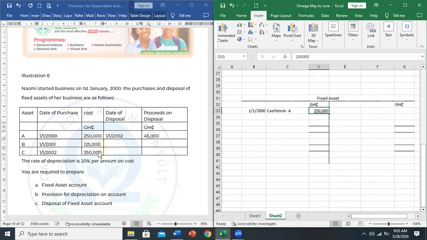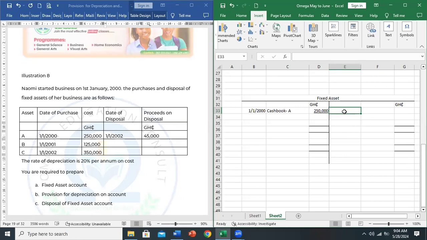So you ask yourself, in that year 2000, did they sell? The answer is no. The sale or disposal was done in 2002. And in the year 2000, there was no additional asset bought as well. So there's no other activity to record. So we close the year 2000 and move to the year 2001.